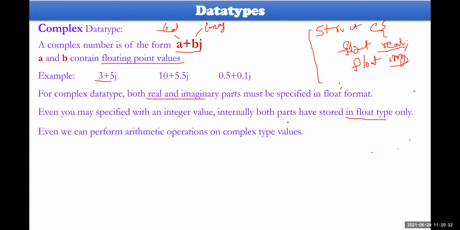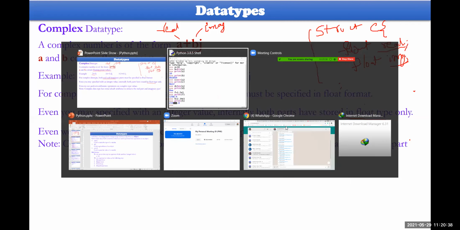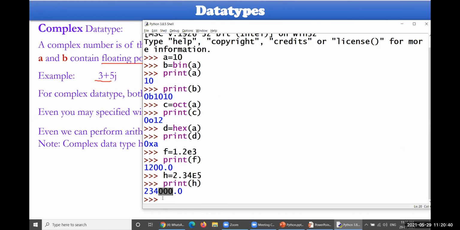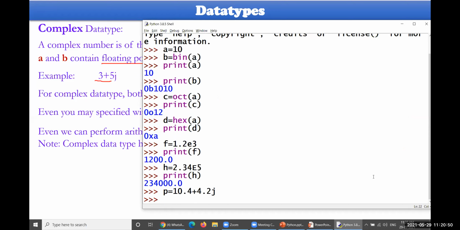Followed by that, arithmetic operations on complex numbers can also be done. How can this be done here? Let me take two complex values. The first complex value is p equal to 10.4 plus 4.2j. Q equal to 6.7 plus 5.9j.